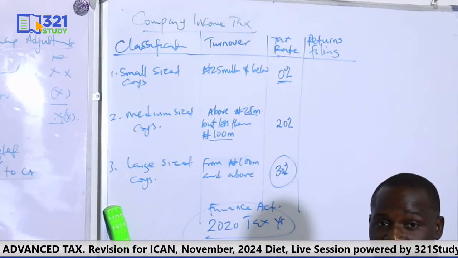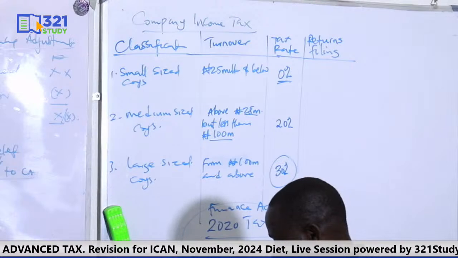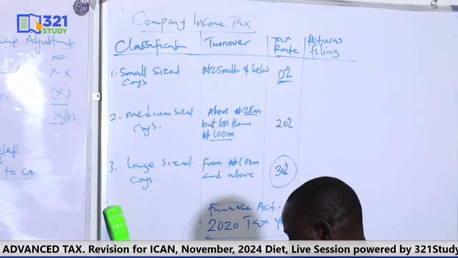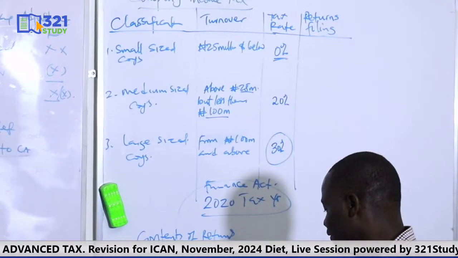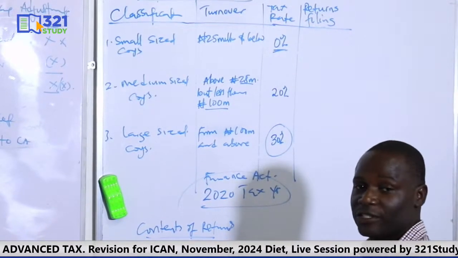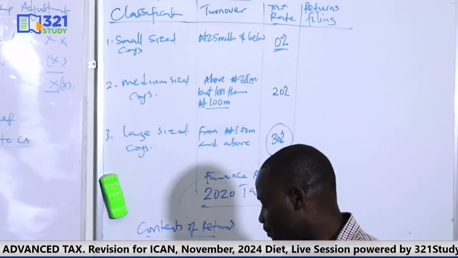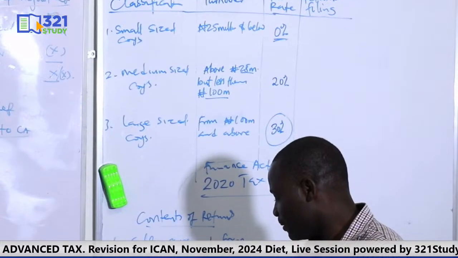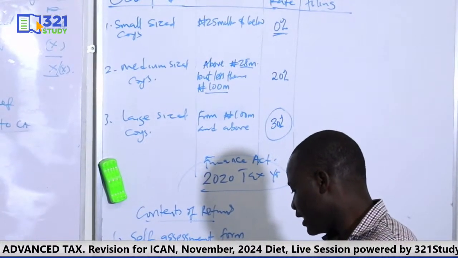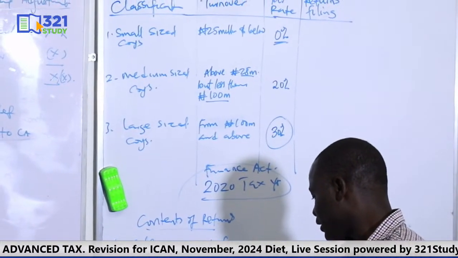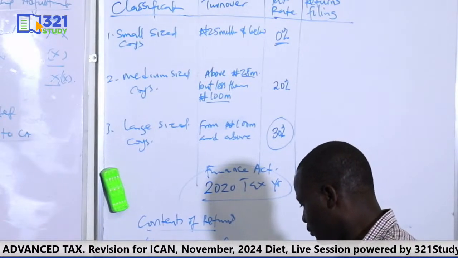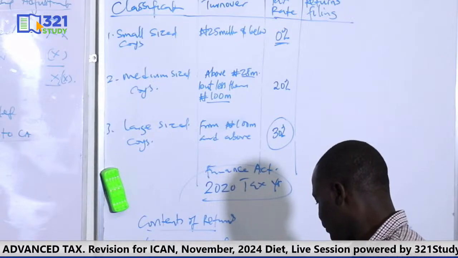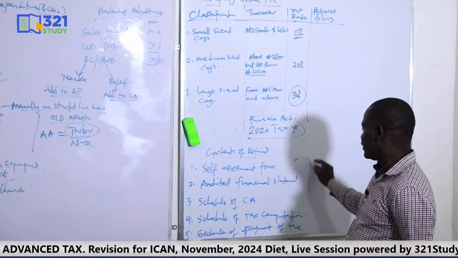How do you arrive at that? Show us the schedule. Fourth, you also attach schedule of your tax computation. The tax you paid, how do you arrive at it? You want to see the computation you did. Then fifth, we want to see also evidence of payment of tax, the evidence that you have paid the tax you computed. So these are the contents of the returns to be filed.